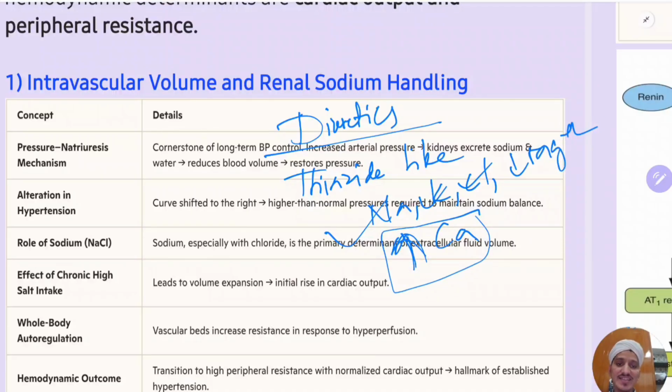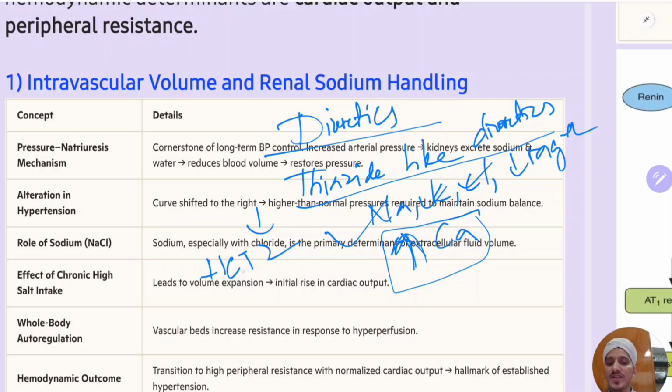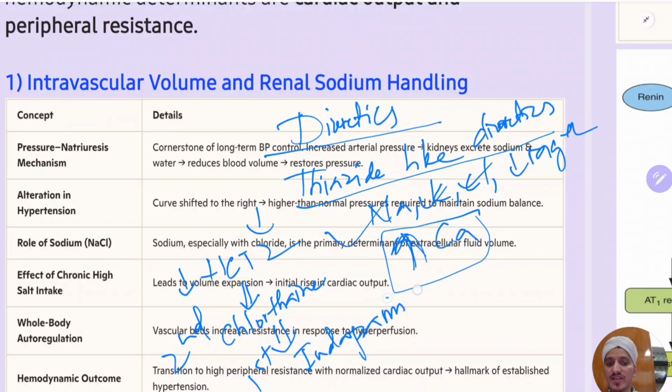That's why thiazide-like diuretics are also used in patients with recurrent renal stones. They will reduce the formation of recurrent stones. Among them you have hydrochlorothiazide, which is the least potent. Next, chlorthalidone, which is the second best. And the best thiazide-like diuretic is indapamide. As you go from here to here, side effects will decrease and potency will increase.